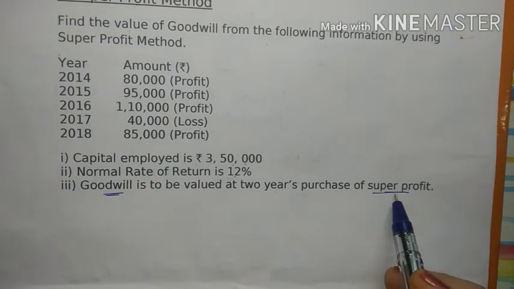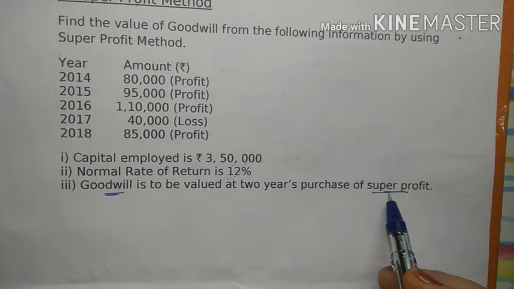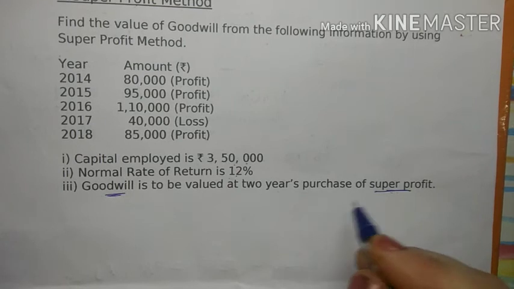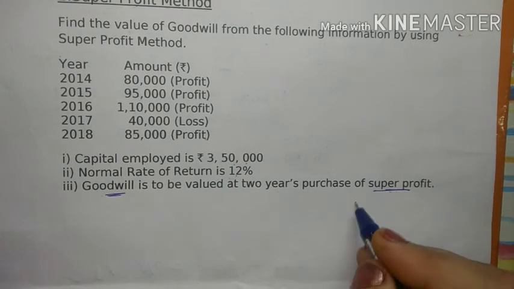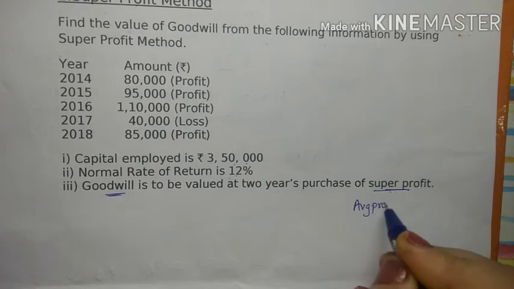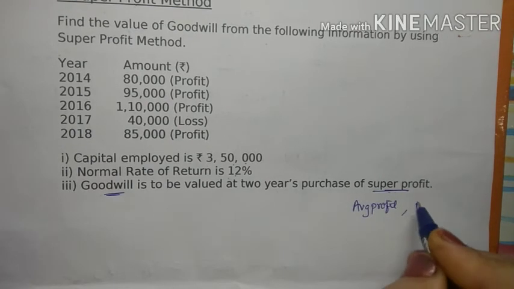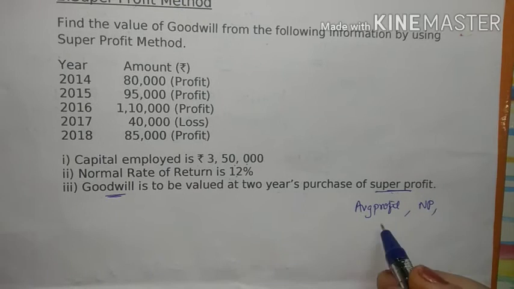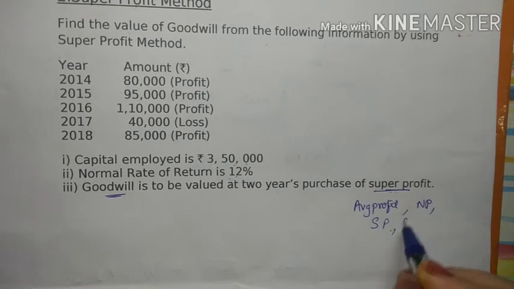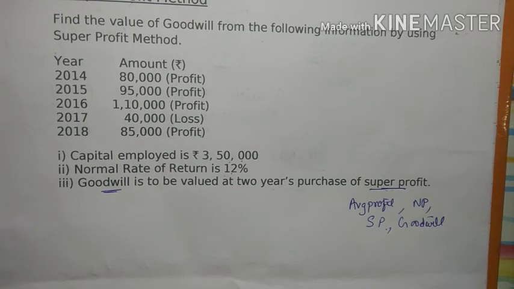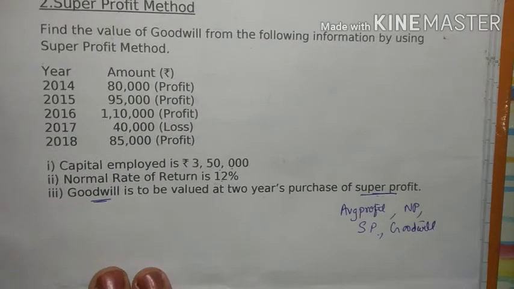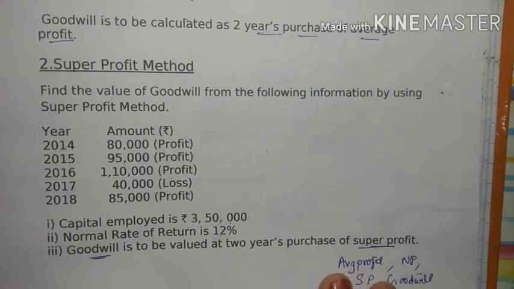So super profit calculate करने के लिए, what is super profit? Super profit is difference between the normal profit and average profit. तो उसके लिए पहले हमें average profit calculate करना पड़ेगा और फिर normal profit calculate करना पड़ेगा, फिर हमें super profit calculate करना पड़ेगा, फिर लास्ट में हम calculate करेंगे goodwill, right? So we will start with the problem. First we have to calculate the average profit.